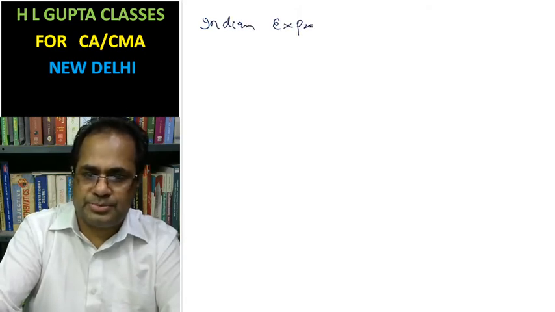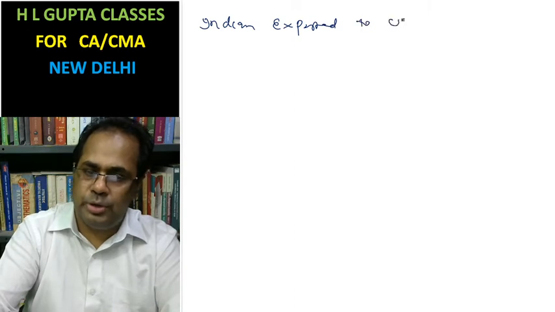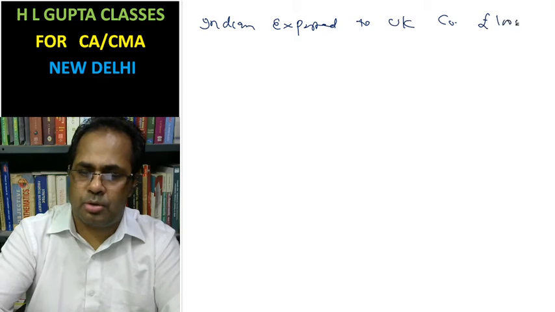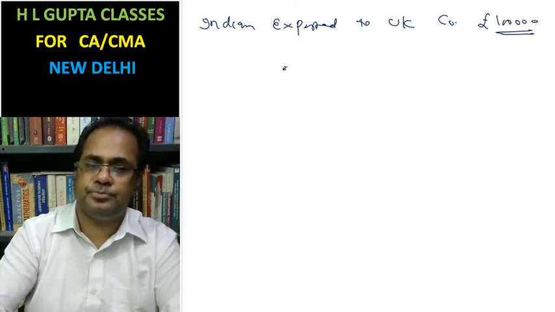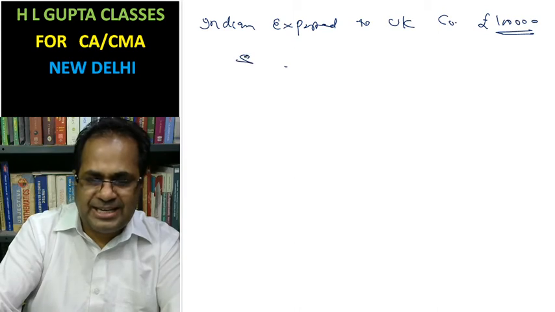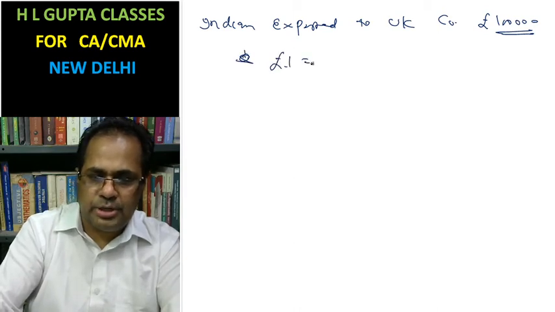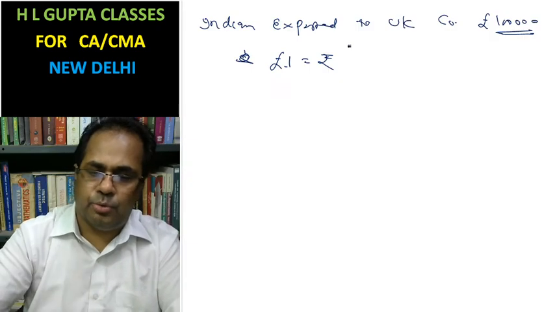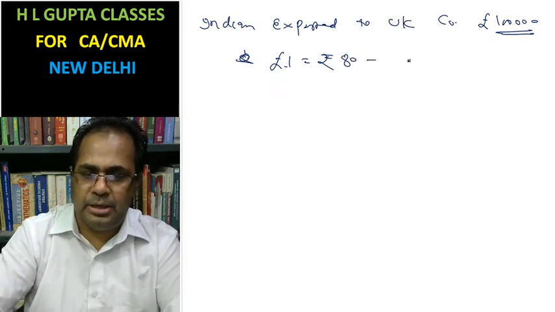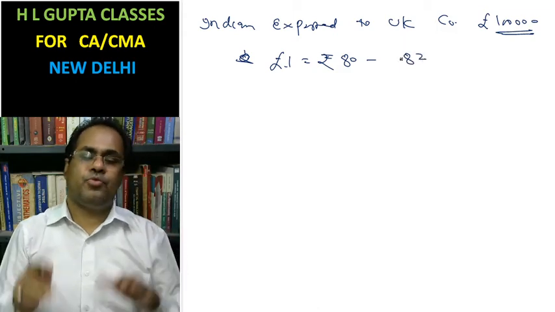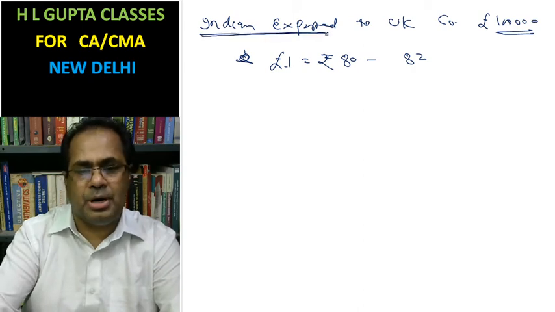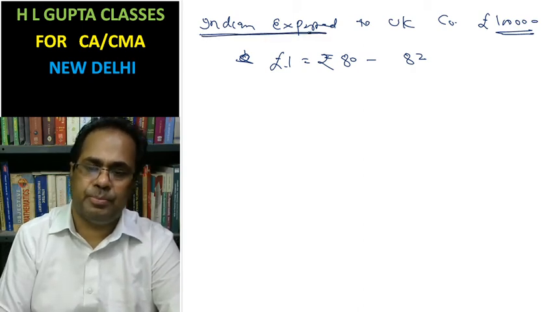The exchange rate is pound 1 equal to rupees 80, 82. Now you have to find how much the Indian company will receive in rupee terms.